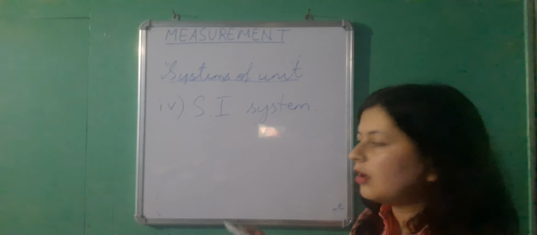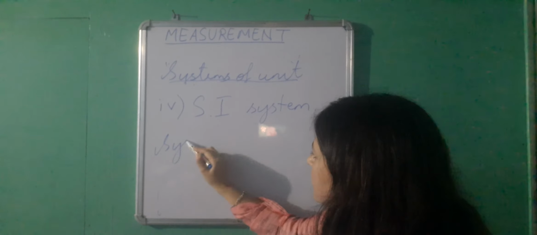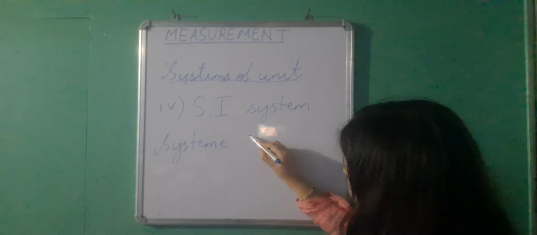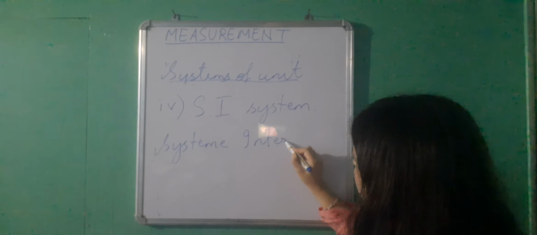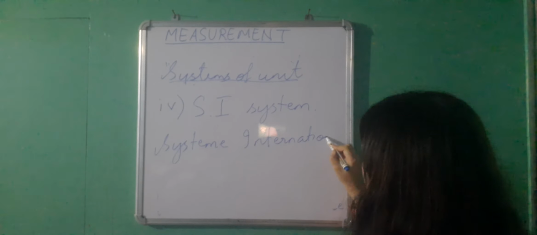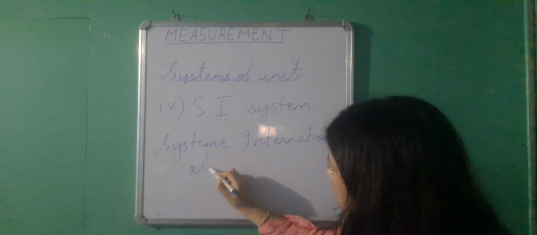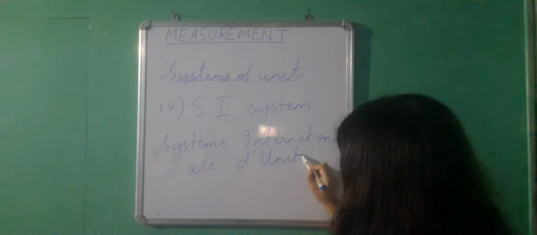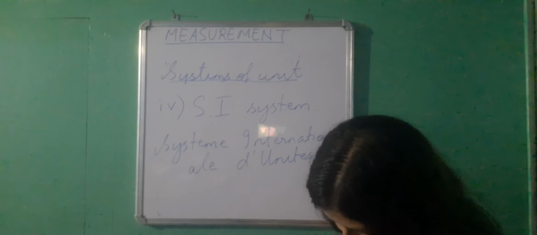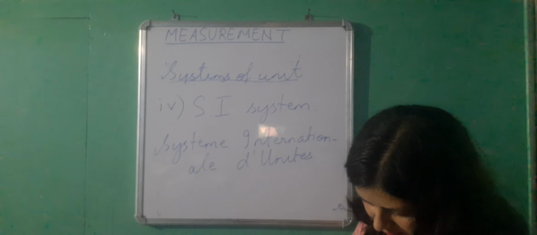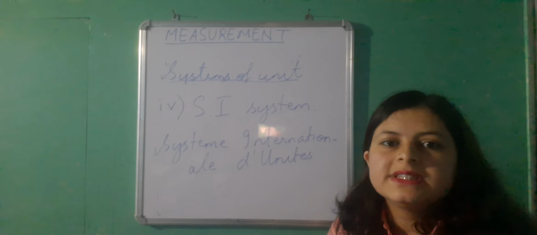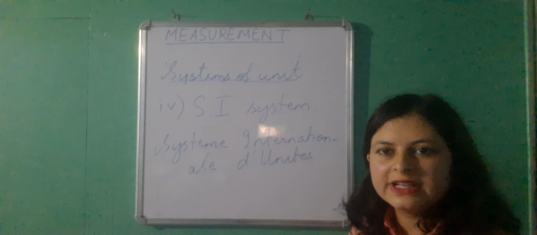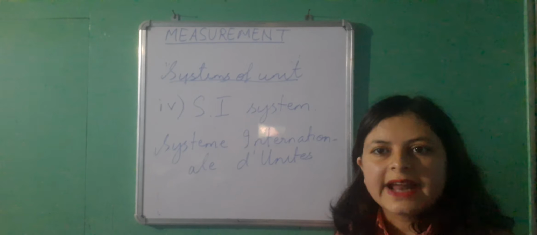Okay, the full form of which is Systeme Internationale de Unites. So the full form of SI system is Systeme Internationale de Unites, the meaning of which is international system of units, which has been accepted internationally.